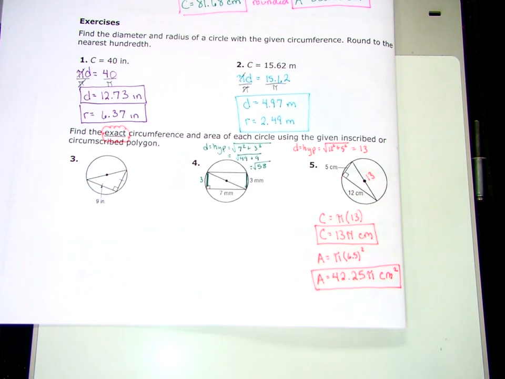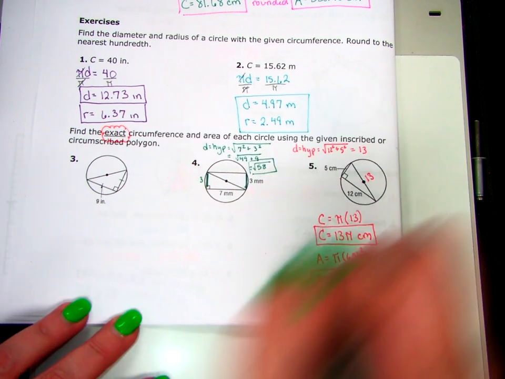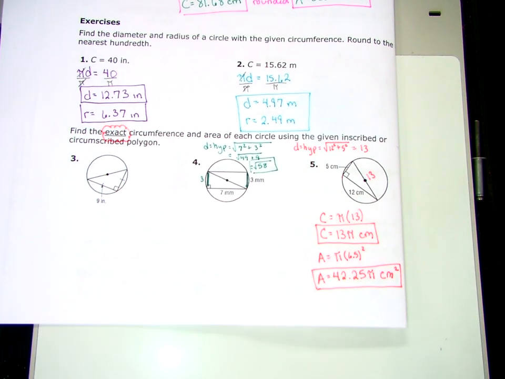And then, if the square root of 58 is simplifiable, if there's any perfect square that divides into 58, so your perfect squares are 4, no, 9, no, 16 doesn't go into 58. After 16 would be 25. 25 doesn't go into 58. After 25 would be 36, right? 6 times 6, that doesn't go in. 7 times 7 is 49, that doesn't divide into there. 8 times 8 is 64, now we're too big. So there's no perfect square that goes into 58. So this is my diameter. That's what I have to use for the diameter.